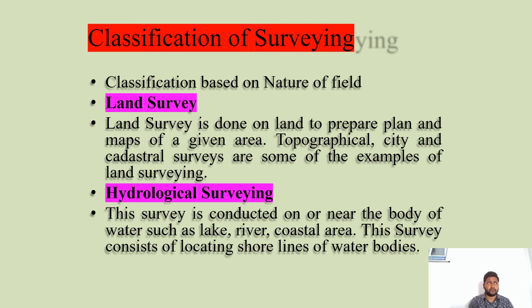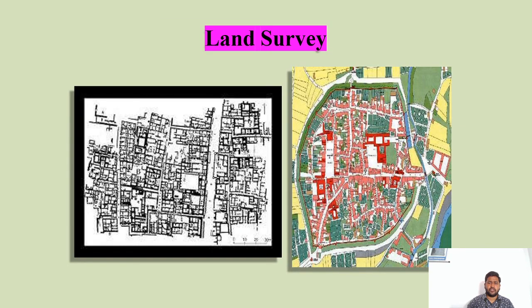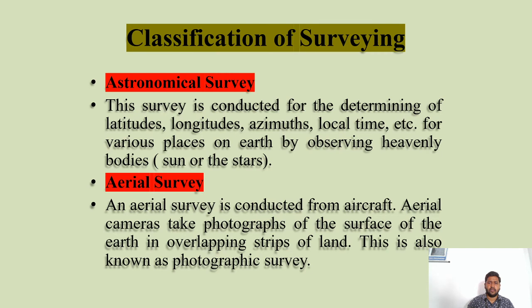Hydrological survey is conducted on or near bodies of water, such as lakes, rivers, coastal areas and everything. These are the maps which show land surveying and hydrological surveying.